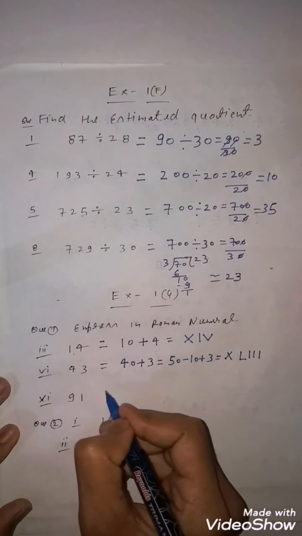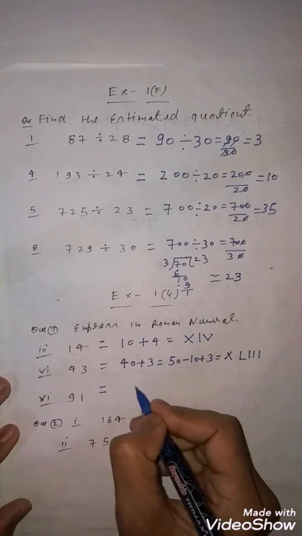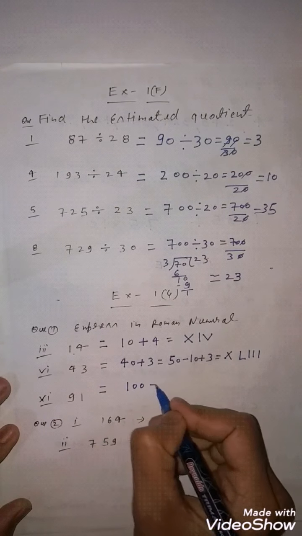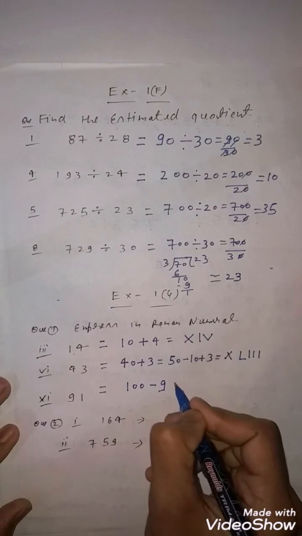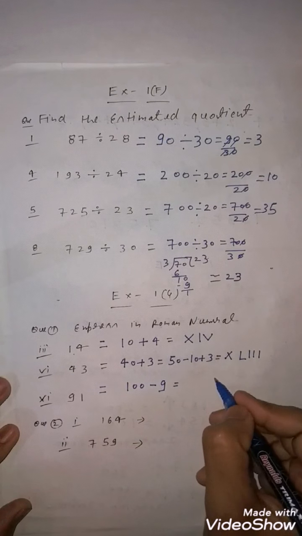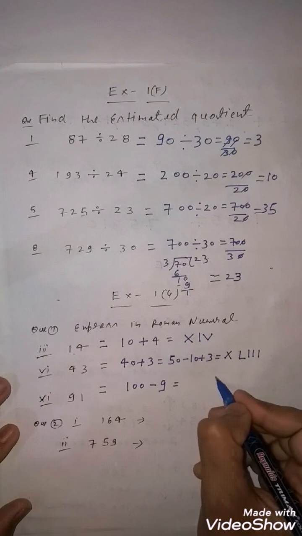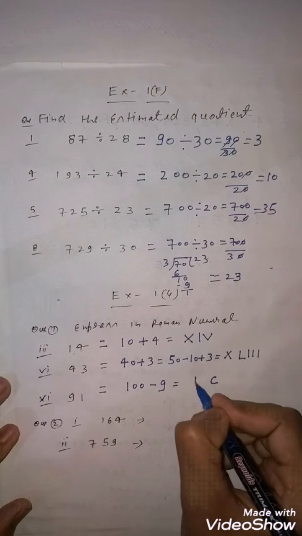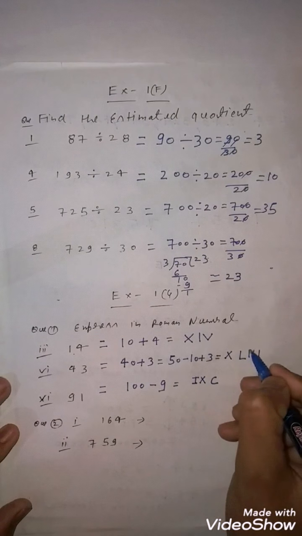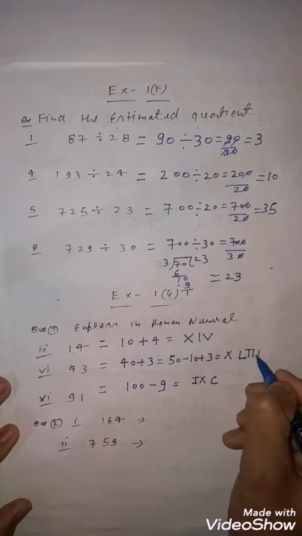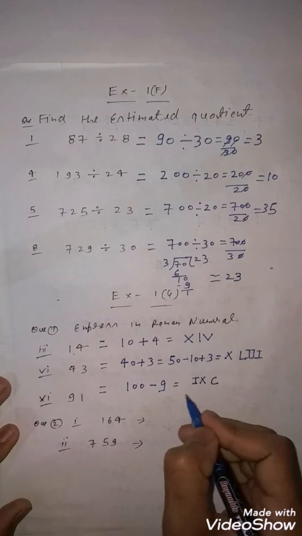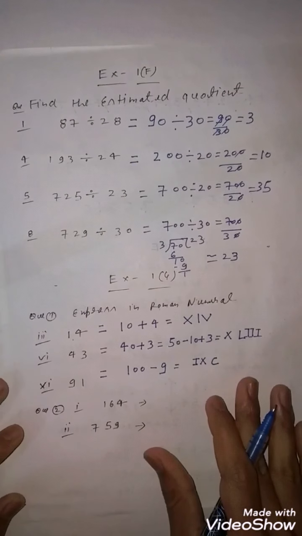Clear? Now you have to write down 91. So 91 is very simple. How will you write it down? 100 minus 9. Clear? So for 100, what will you write down? You will write down C, and for 9, IX. Clear to everyone? This is your 91.